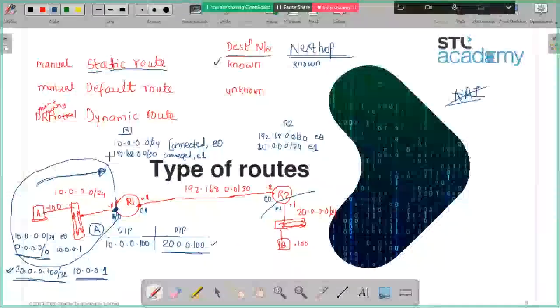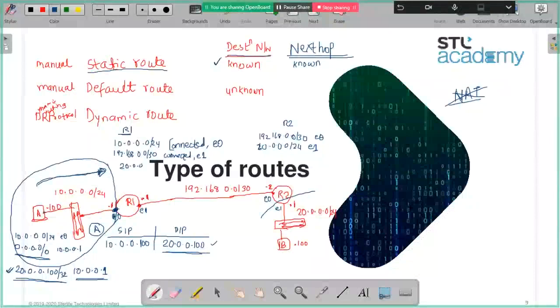To solve this problem, what do we have to do? We have to make an entry. So we will create a static route to go to the 20 network, or this host specifically, /32.